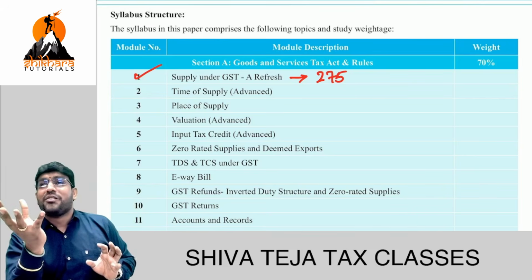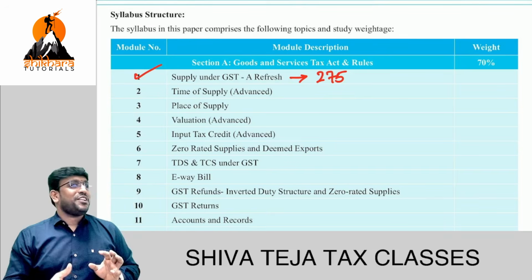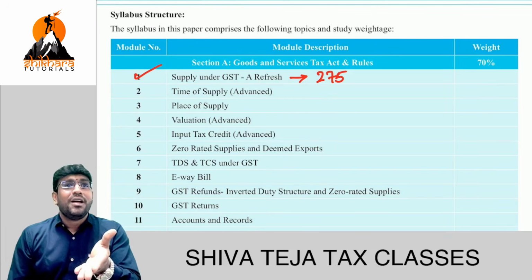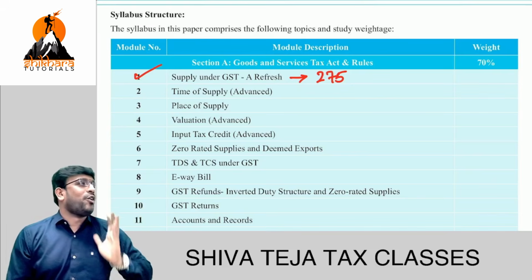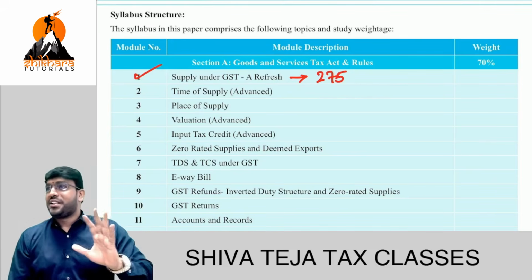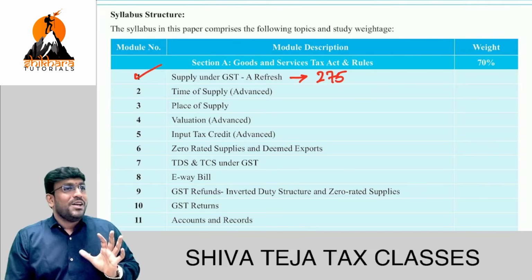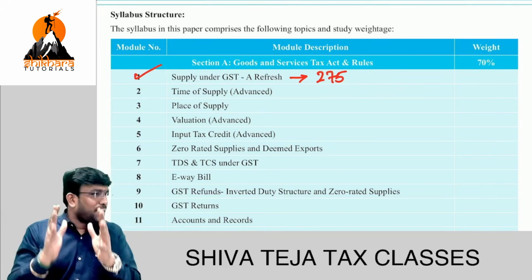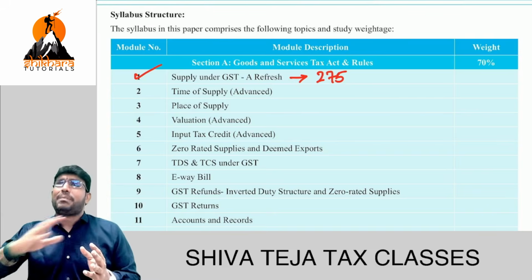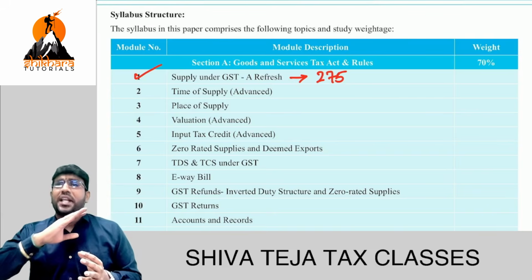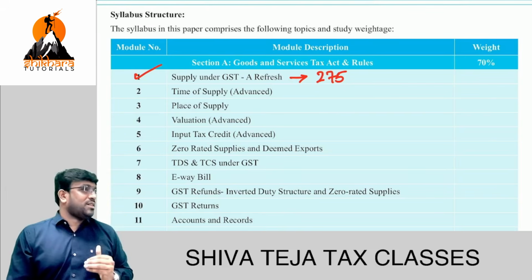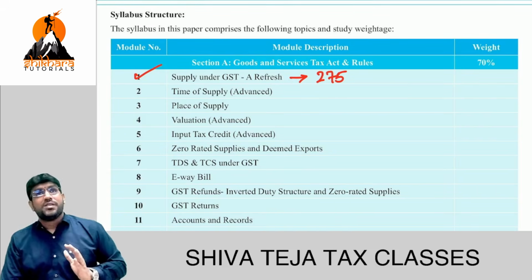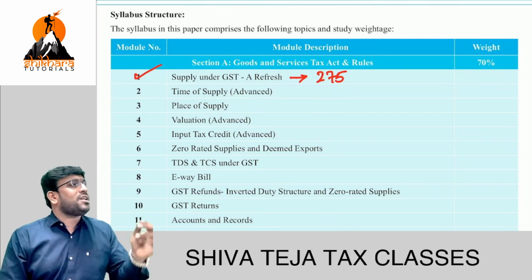In simple terms, they use the word refresh. Refresh means fresh, so come on, get ready. But in your syllabus, you don't have chapters like registration and payment of tax. Those small topics are not in our syllabus. But all said and done, all the rest of the things are clearly there. So this topic, supply under GST refresh, covers everything. Not just the supply topic. It covers composite supply, mixed supply, special scenarios, charge of GST, reverse charge mechanism, and also your exemptions. And I'm sure you know very clearly that exemption has a lot of importance. Almost every time a question comes in the exam from exemption.